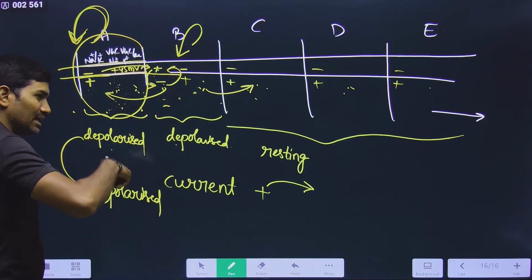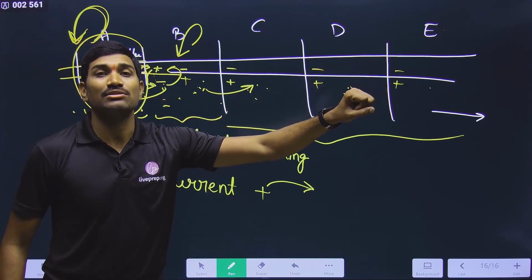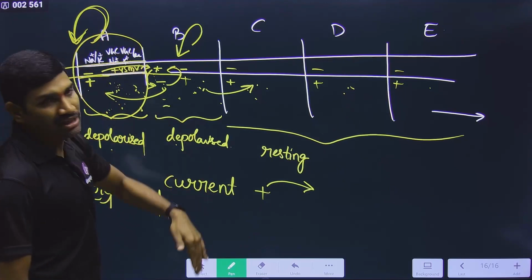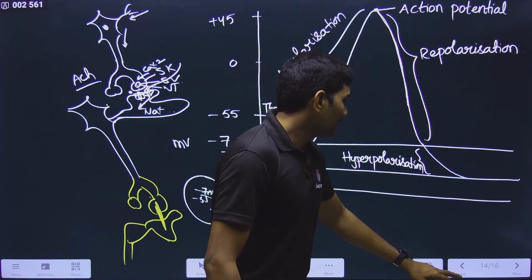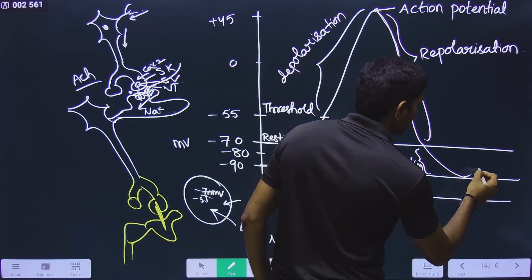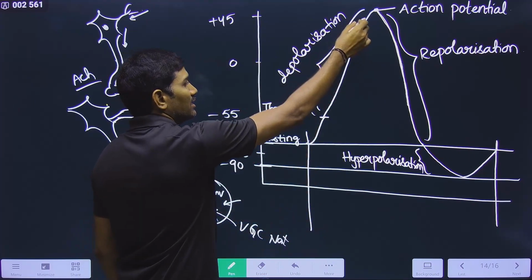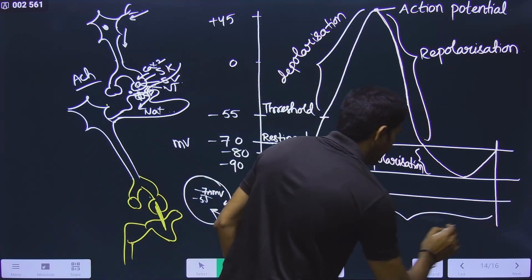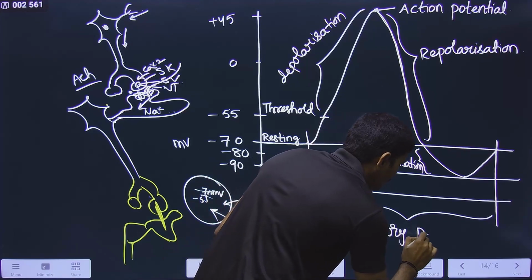Once it comes back to resting again, then only it can receive another impulse or action potential. Before coming to resting, if another one is coming, it cannot receive it. So that's why a time period is required, and that time period is called the refractory period. Now let us complete this. From the hyperpolarization, again it is coming back to the normal resting. Observe from here to here. Here it has started and again comes back to normal resting. Clear? So this time period is called the refractory period.